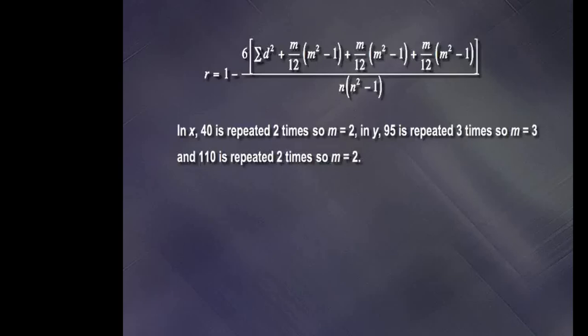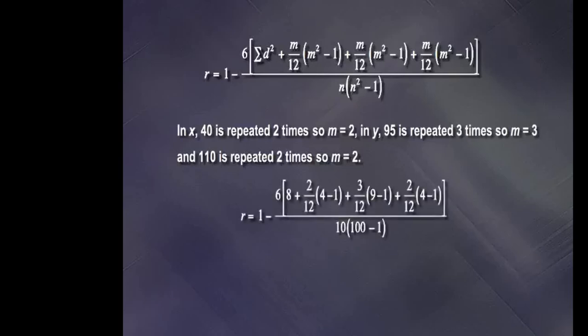By using the values of m, we find r equals 1 minus 6 multiplied by 8 plus 2 upon 12 multiplied by 4 minus 1, plus 3 upon 12 multiplied by 9 minus 1, plus 2 upon 12 multiplied by 4 minus 1, whole divided by 10 multiplied by 100 minus 1. We have put the value of n equal to 10.